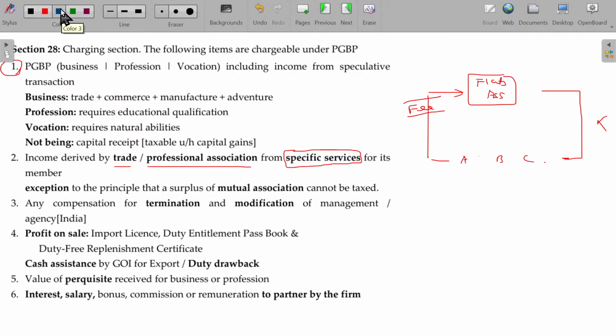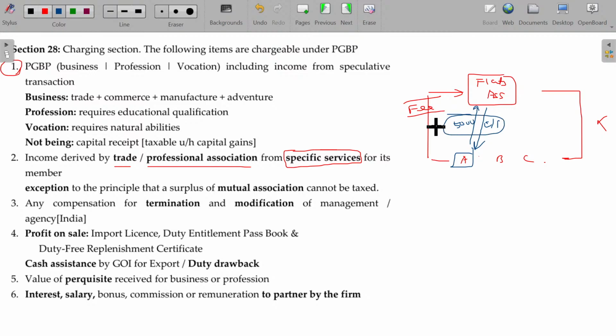Suddenly, A needs personalized service. In his own flat, he is stuck with some trouble, a wiring problem or plumbing problem. Rather than searching for a new laborer, he simply approaches the flats association. Now, the flats association did the service for him. For that, a special charge is recovered, probably 5,000 rupees for electricity and plumbing charges. This 5,000 will be taxable.